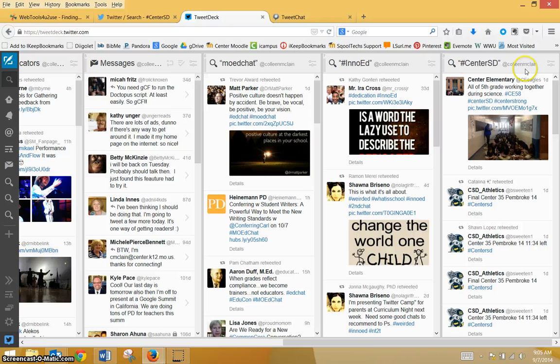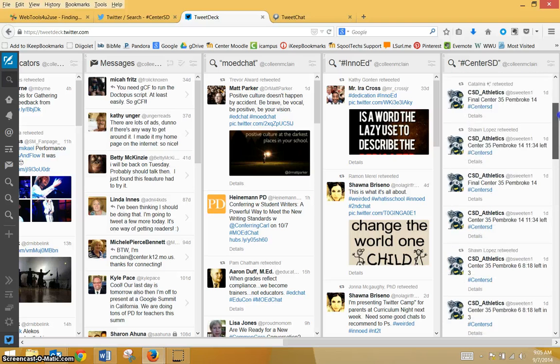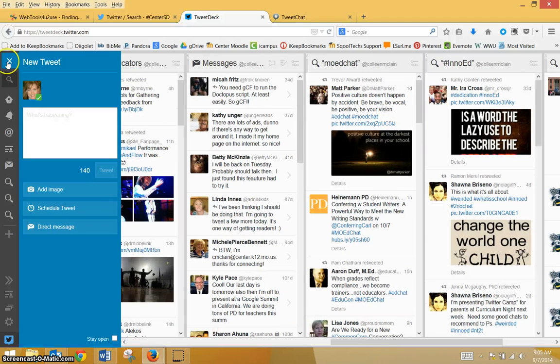Again, this is my TweetDeck, and it just throws that column in here as the last column. When the chat gets started and people start hashtagging their ideas with CenterSD, here's where you can follow in TweetDeck. This starts to become a running list of ideas and responses. Here is where you can just lurk and watch things going on. Or if you want, right in TweetDeck, here's where you make a new tweet.